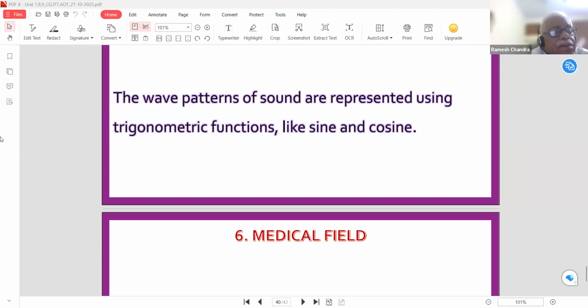Always, please, the introduction to trigonometry is very important. How can we switch over from geometry to trigonometry? Only the angle concept is involved in trigonometry, whereas the size and shape of triangles are related only to geometry. When we include this angle concept, we switch over to trigonometry, because we consider the angle as well as the sides of a triangle. So this is very important, and it is an identified challenging topic: how we can switch over from geometry to trigonometry.